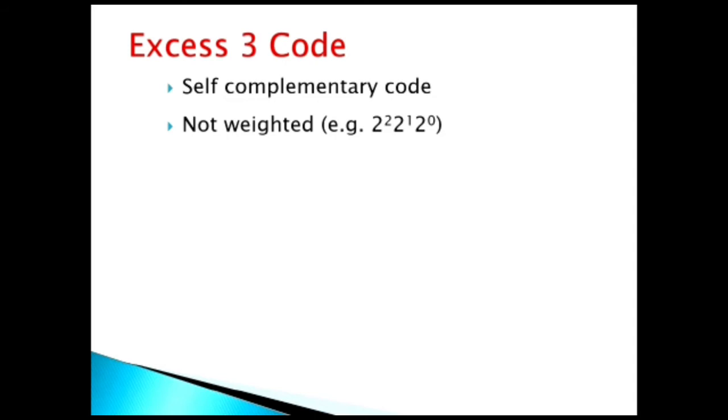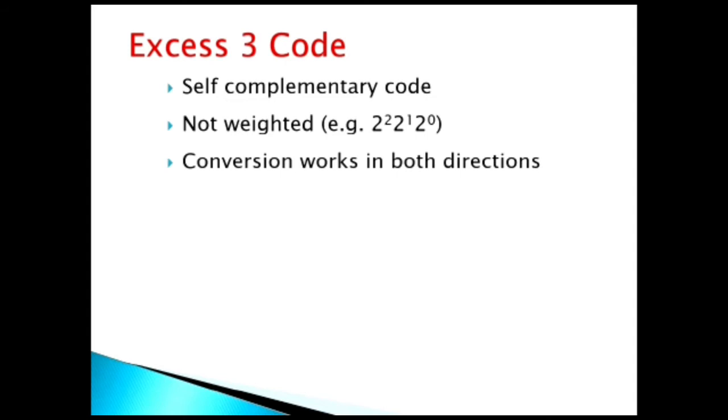In number systems like binary, octal and hexadecimal, we have seen we were converting one number into another by the multiplication of 2 raised to power 0, 2 raised to power 1, 2 raised to power 2, or 8 raised to power 0, 8 raised to power 1, 8 raised to power 2, or 16 raised to power 0 and others. But this excess-3 code is a non-weighted code.